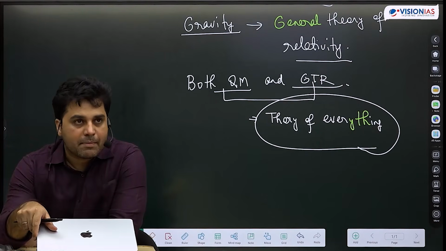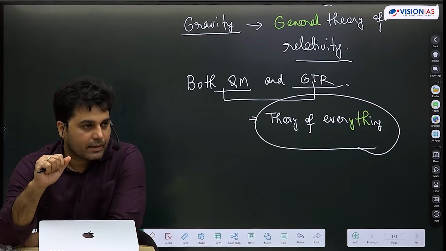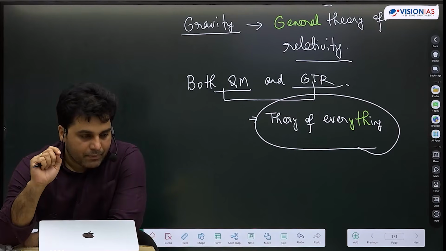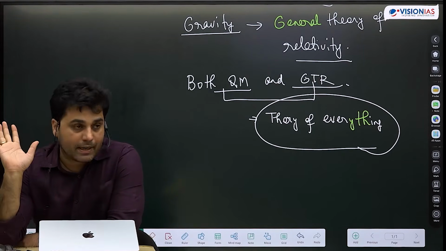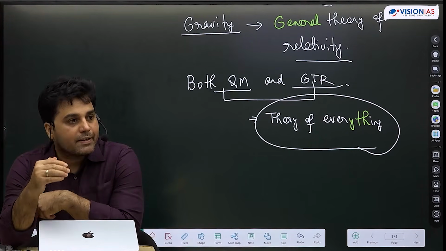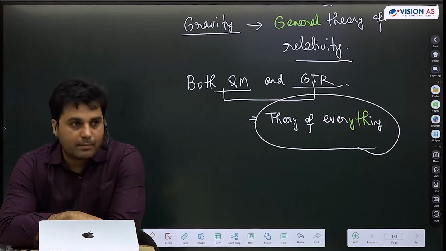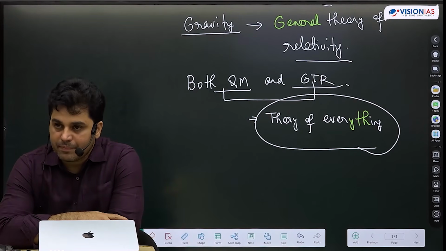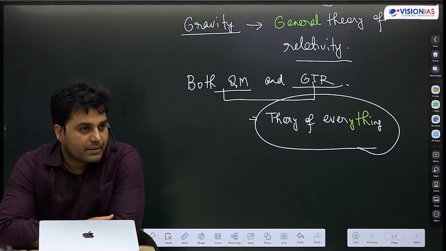But otherwise, it is a very beautifully written book, and I highly recommend that if you have time, please read it. Almost all of the chapters are important in Kleppner and Kolenkow. Classical mechanics builds the foundation of each and every subject, even including quantum mechanics. The language of quantum mechanics is very different from classical mechanics, but that foundation is very important. So having a very good hold on classical mechanics is important for all the coming subjects. If you have something to ask, you can ask questions before we jump into our topics.